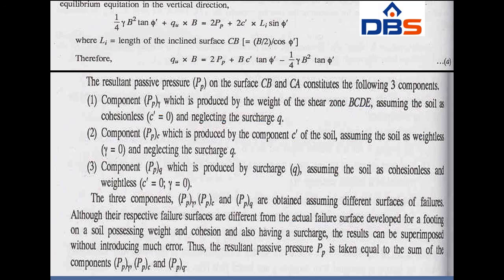The three components P gamma, PC and PQ are obtained assuming different surfaces of failure, although their respective failure surfaces are different from the actual failure surface. Finally, the passive pressure PP is equal to the sum of the three components: P gamma plus PC plus PQ. Gamma is for unit weight, C for cohesion, and Q for surcharge.